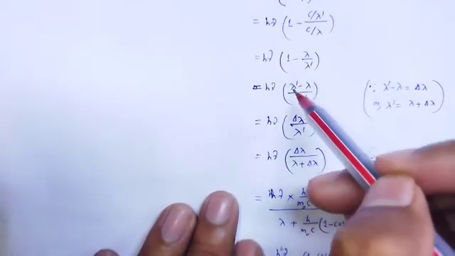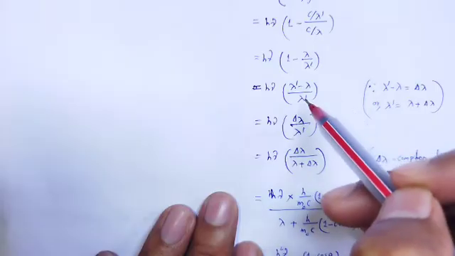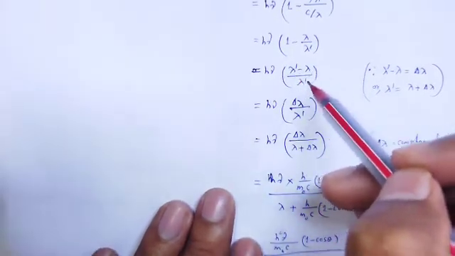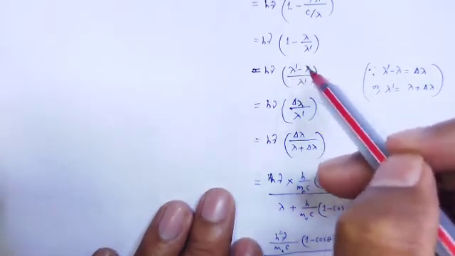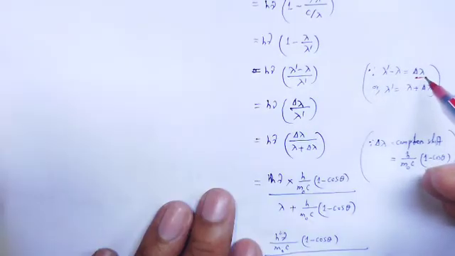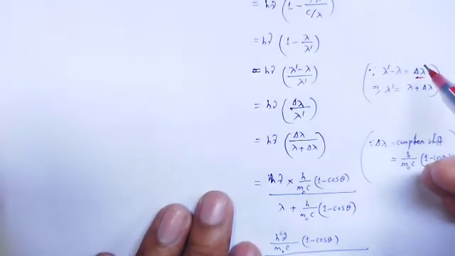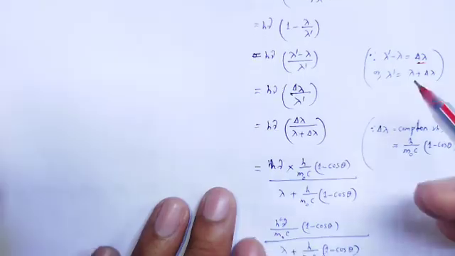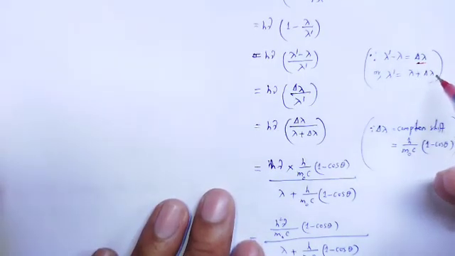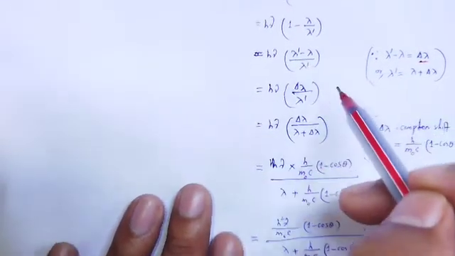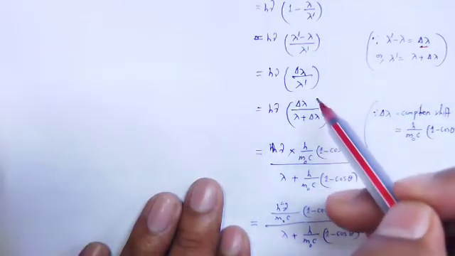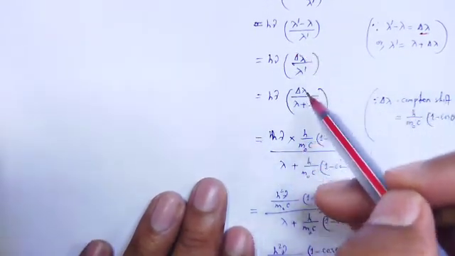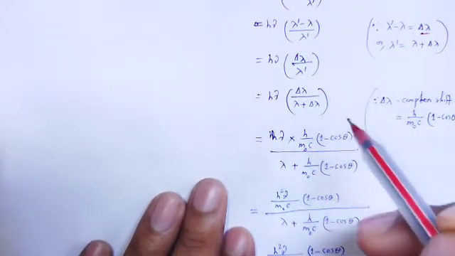Next, taking the LCM, lambda dash minus lambda divided by lambda dash. That is the change in wavelength, which is delta lambda, called the Compton shift, and lambda dash is equal to lambda plus delta lambda. The substitution is used here: in place of lambda dash minus lambda, that is delta lambda, and in place of lambda dash, that is lambda plus delta lambda.